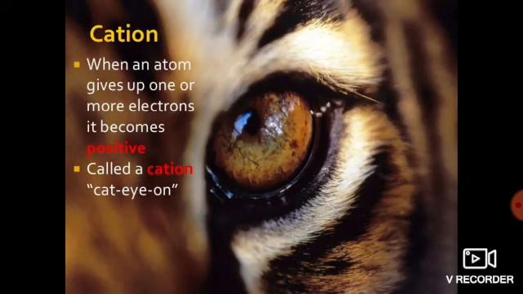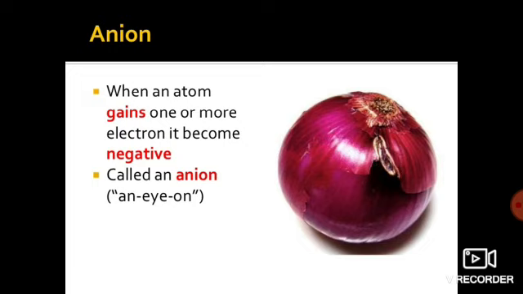That's why positive charges developed on an element by losing electrons are known as cations, and when elements gain electrons and develop a negative charge, it is known as an anion.